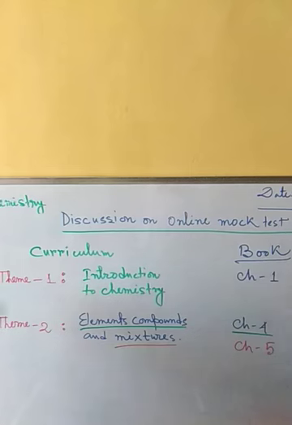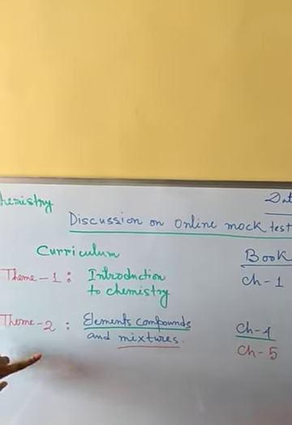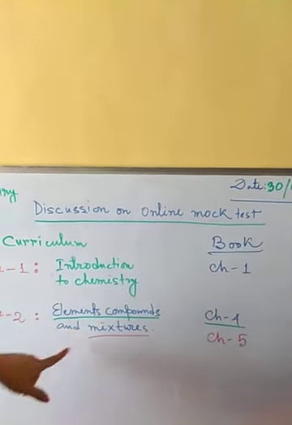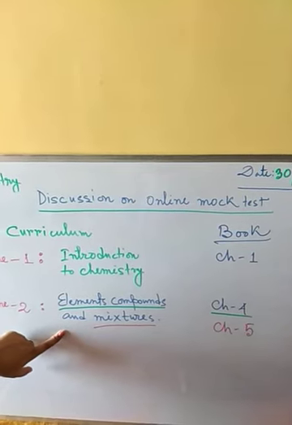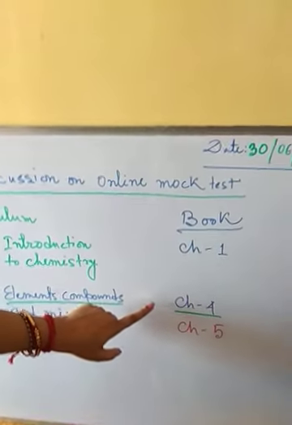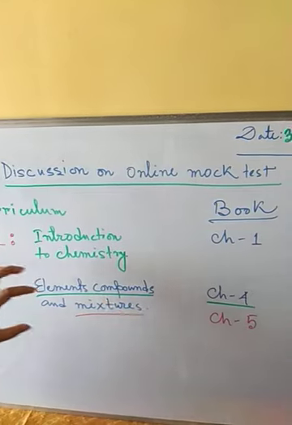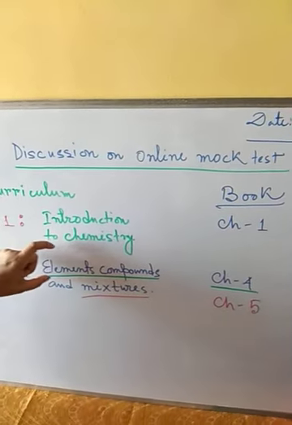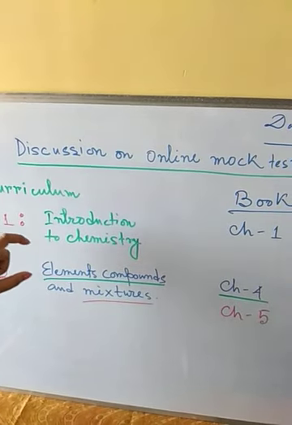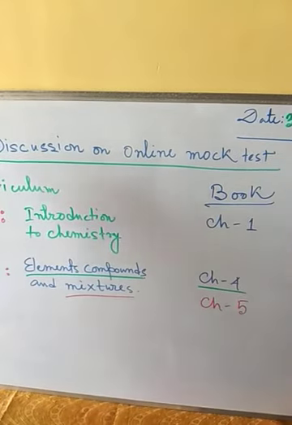And for theme 2, here the confusion actually is. In the curriculum it is given as theme 2, and the name of this theme is elements, compounds and mixtures. In your book it is in chapter 4, where elements, compounds, symbols and formula is the name of the chapter. So from this, elements and compounds, we will be doing. No formula is there in class 6. In your curriculum no formula is there, that's why we have not done that.